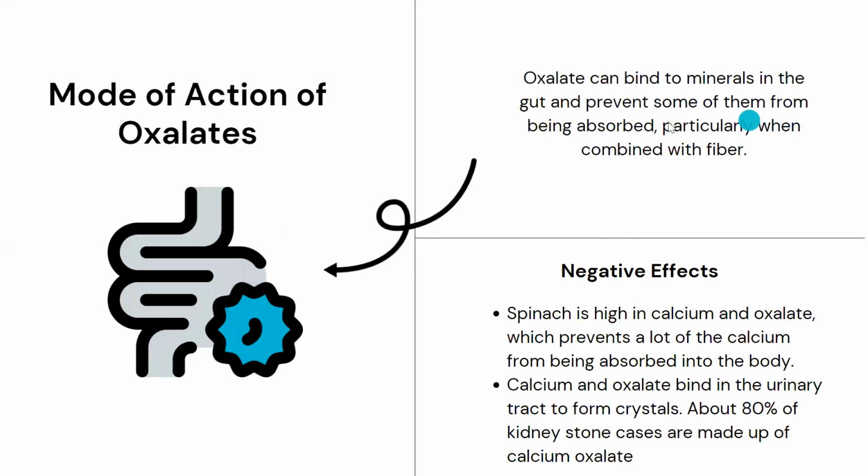Oxalates can bind to minerals in the gut and prevent some of them from being absorbed. We have read about minerals, right? Similarly, oxalates bind to minerals in our gut, and we already take minerals in very small quantity. On top of that, these oxalates bind to them, forming an insoluble compound. So their removal becomes very, very important, because there are certain essential minerals which our body requires for proper function. If those minerals are not available, our body might dysfunction, right?